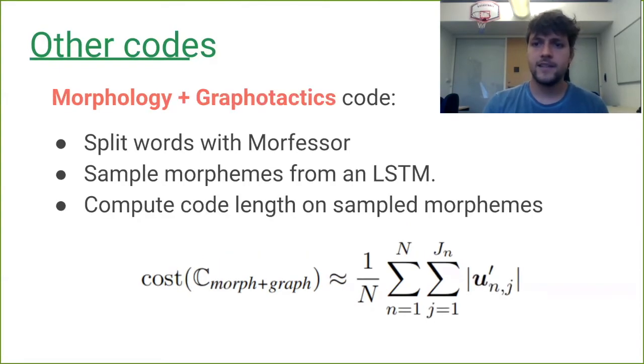And finally, the last code we're looking at here is this morphology plus graphotactics code, which follows both constraints. And for this, we basically combine both approaches before. We first split words using Morfessor, then we sample morphemes themselves from the LSTM. And then we compute the code length using the sampled morphemes. And we note again that we take the expectation per word. So we sum the lengths of the individual morphemes that compose it.